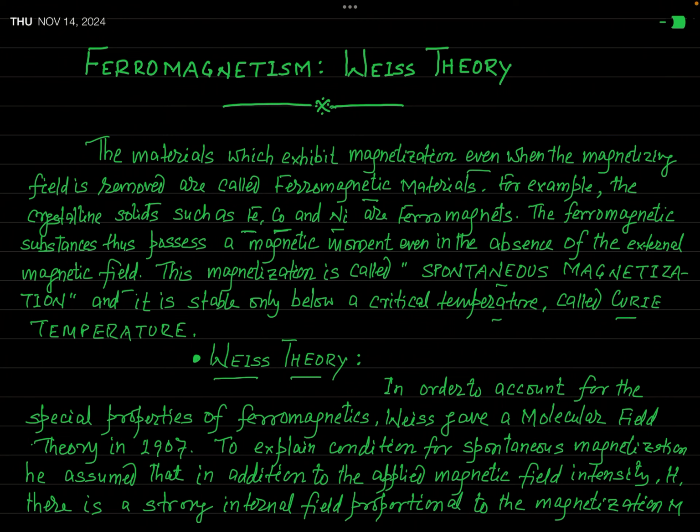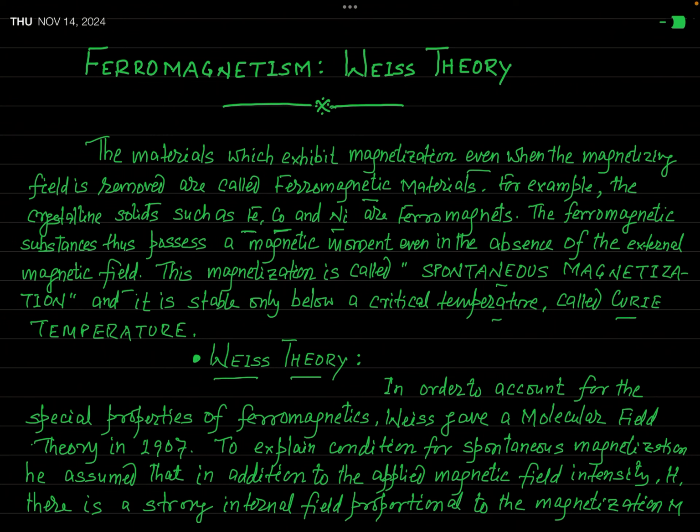So what is the basic difference? According to Weiss, in case of ferromagnetic material, an internal magnetic field is also produced when a ferromagnetic material is magnetized.